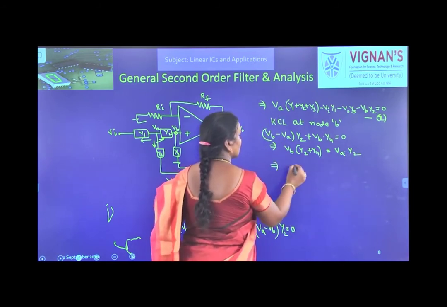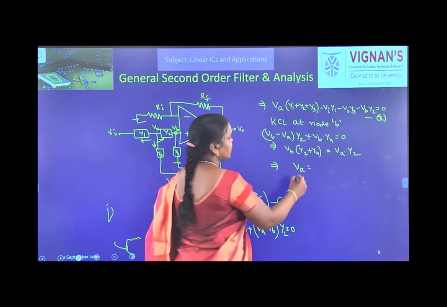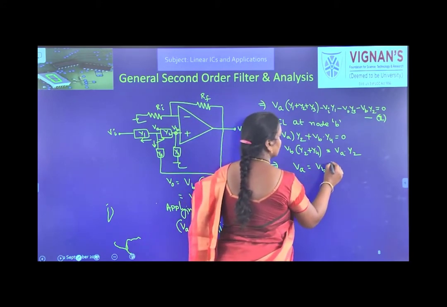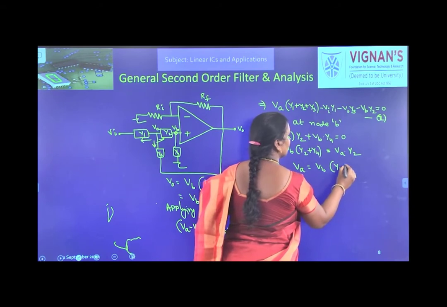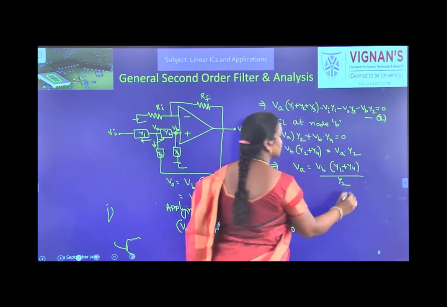That means I can write VA as VB into Y2 plus Y4 by Y2.